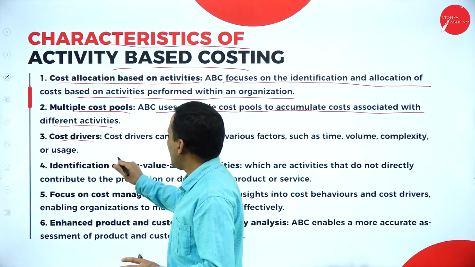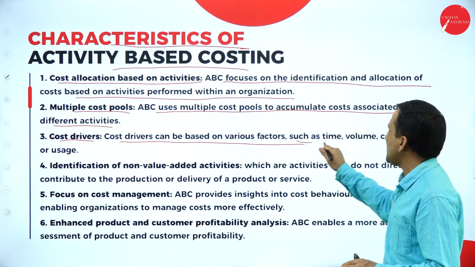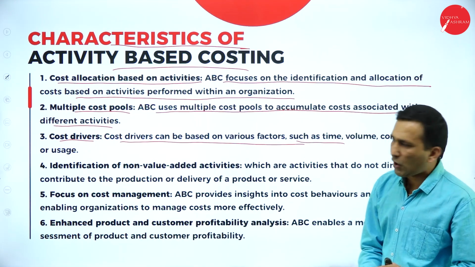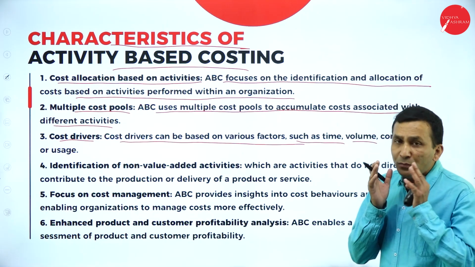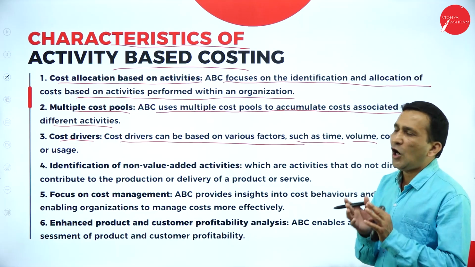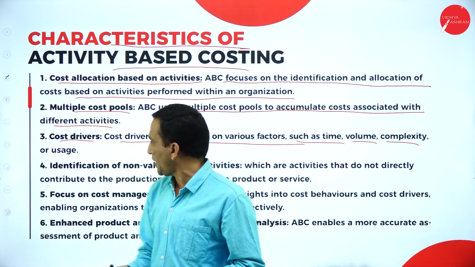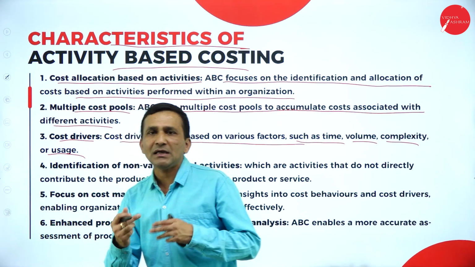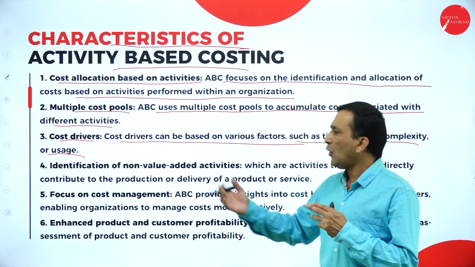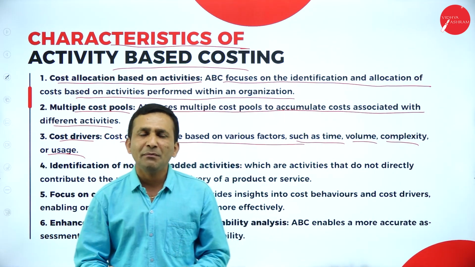The cost driver can be based on various factors such as time, the number of times you place an order, the value, how much quantity you place in an order, the complexity level, and the usage, how frequently you expect demand for the same product from the market.